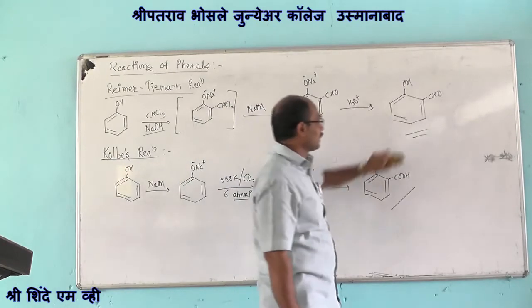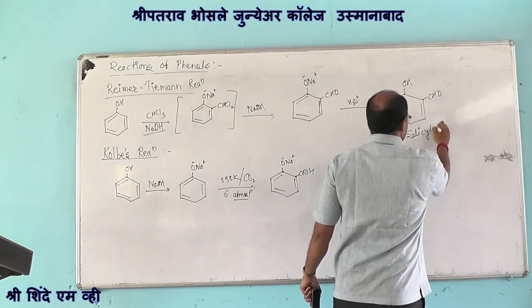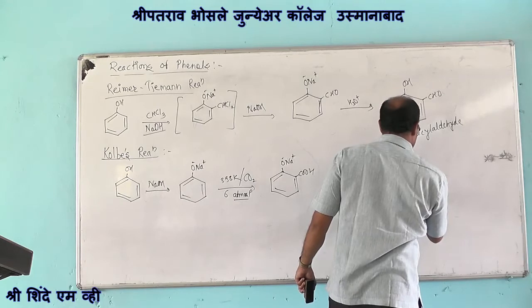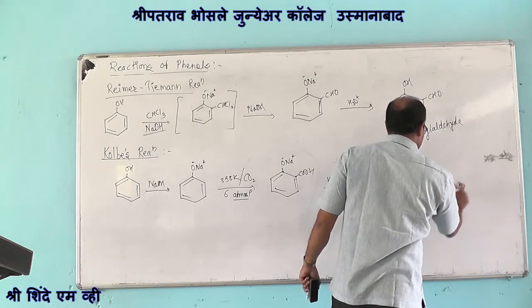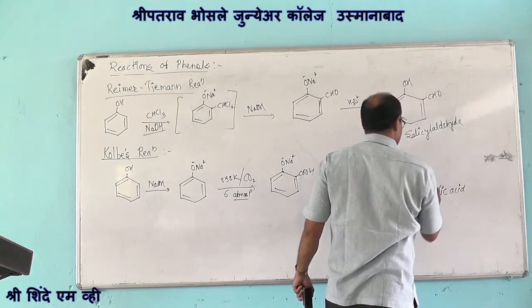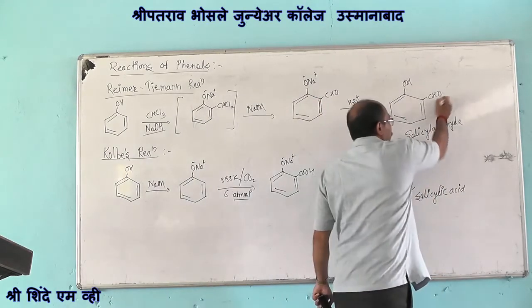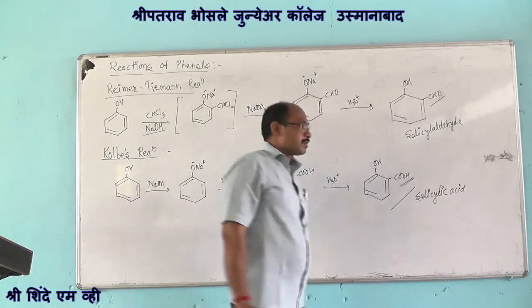Salicylaldehyde, salicylic acid. Salicylaldehyde is due to presence of carbonyl group, and salicylic acid is due to presence of carboxylic acid group.